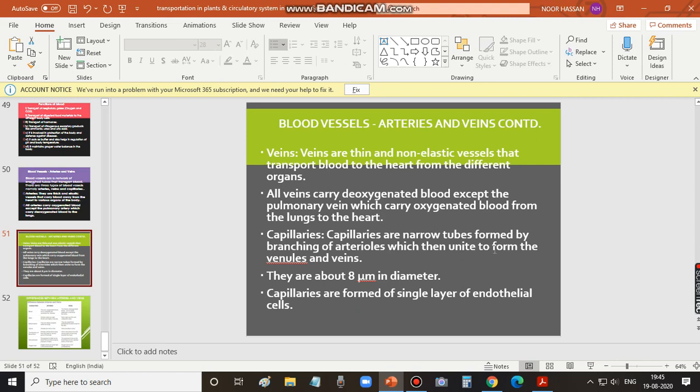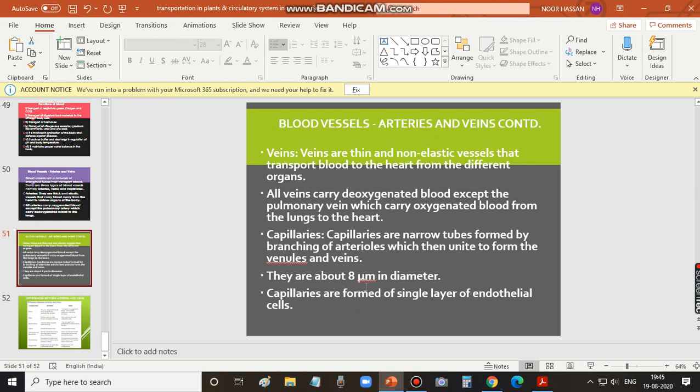About capillaries: they are narrow tubes formed by branching of arterioles, which then unite to form the venules and veins. Capillaries are actually narrow tubes. They are formed by the branching of arterioles. Arterioles are the minor branches from arteries. So arteries form capillaries, and capillaries reunite to form venules, then finally into veins. This is the way blood vessels are formed.